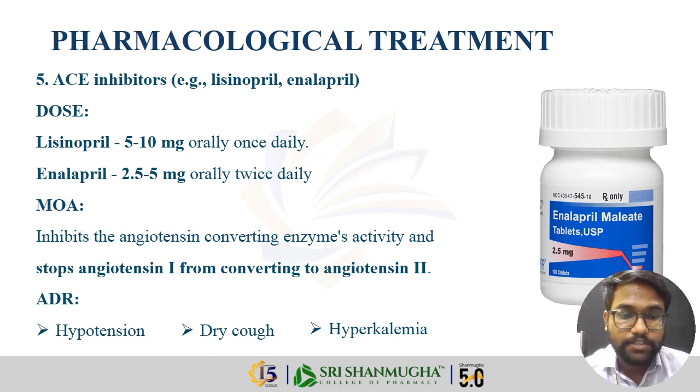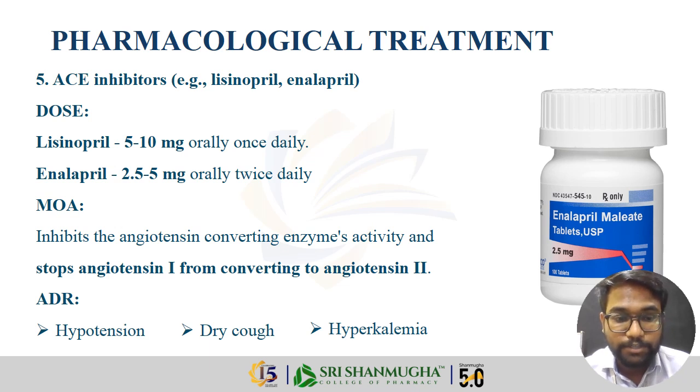The lisinopril dose is 5 to 10 mg orally once daily, and enalapril is 2.5 to 5 mg orally twice daily. As I said, ACE means angiotensin converting enzyme.